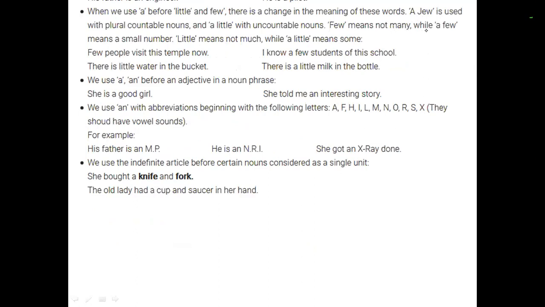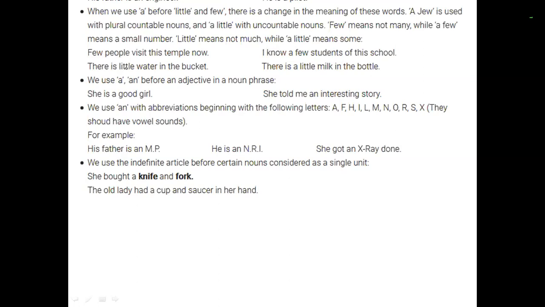So few means not many, while a few means a small number. Little means not too much, and a little means some. So we are not definite as to what they mean. So few people visit this temple now. So a few people can be used.